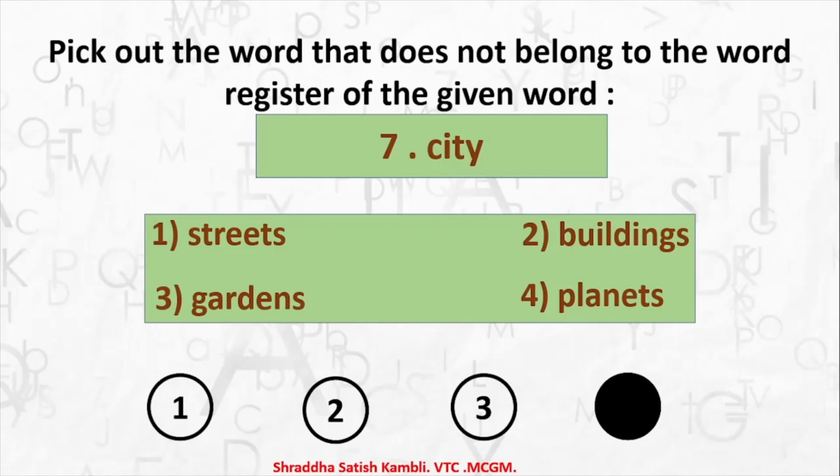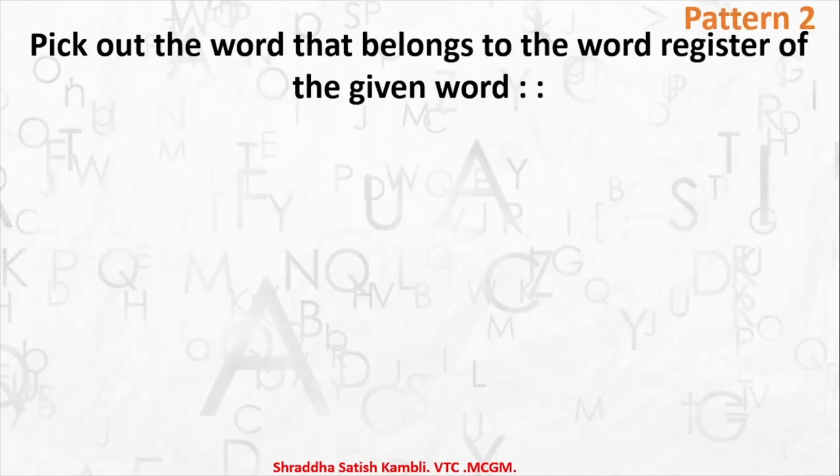Okay, so this was the first pattern that you have for this particular exercise, that is word register, where we looked at words that do not belong to the word register of the given word. Let's move on and let's do pattern number 2, where we are going to look at the word which belongs to the word register of the given word. So here you have 4 options, out of which 3 of them do not belong and just one word belongs here. So you have to find out and search for that particular one word which belongs here.